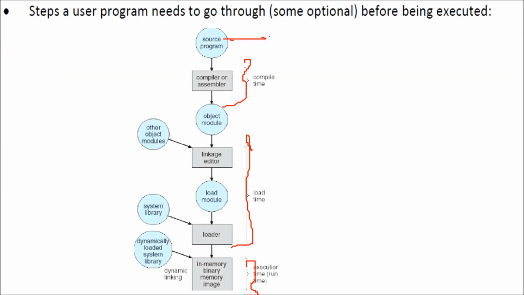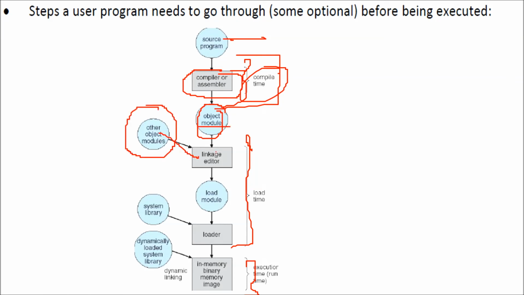You have a source program. As I just said, you can have any source program. Now the compiler and assembler do what? It will give you an object module. So this place where this binding happens is called compile time binding. Now when the object module is there, there can be other object modules which the linkage editor can link, and then it will give it to the load module.